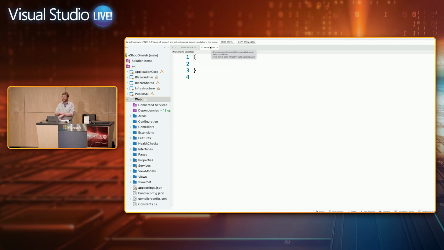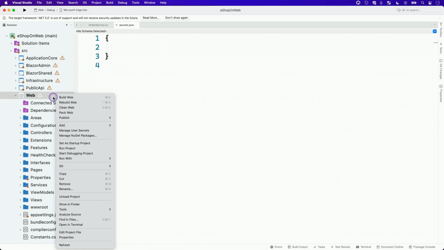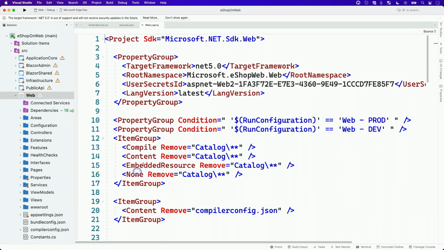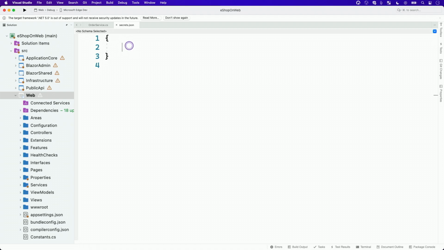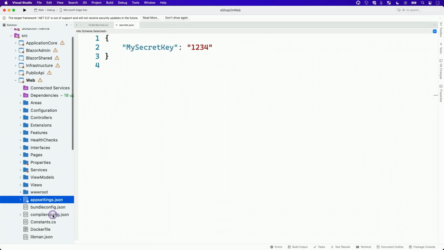But before, it was a little bit of a pain to manually set up because you had to know, what's the GUID that I want to put in there? Instead, VS for Mac, when you say Manage User Secrets, will do the work of generating a GUID for you, the user secrets ID, and just put the file on disk, and then you can go in and add, say, anything like my secret key: 1, 2, 3, 4.